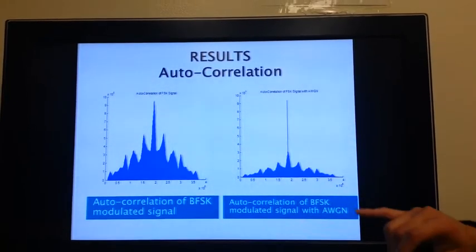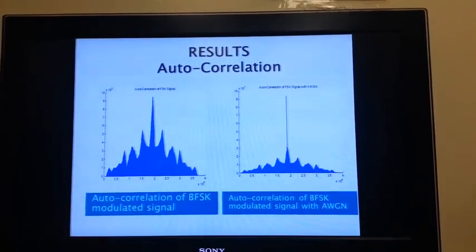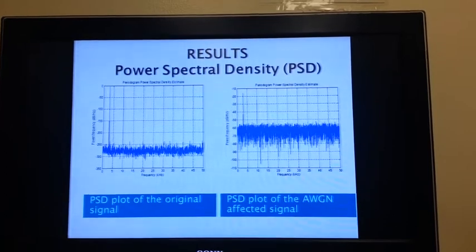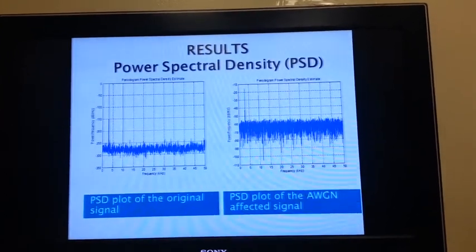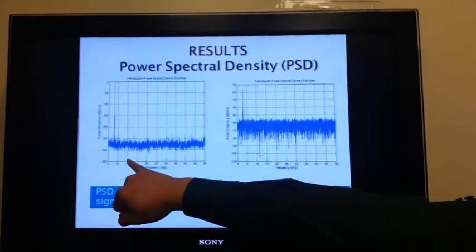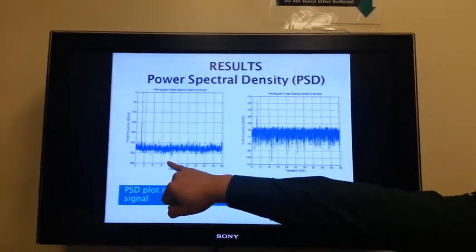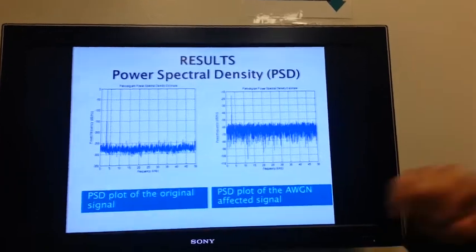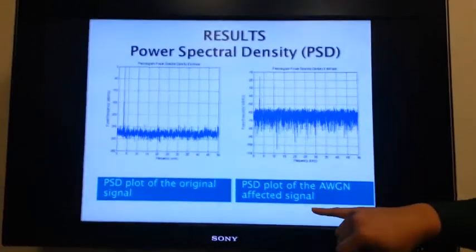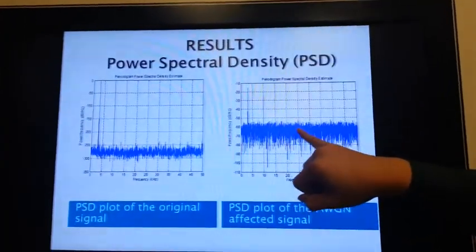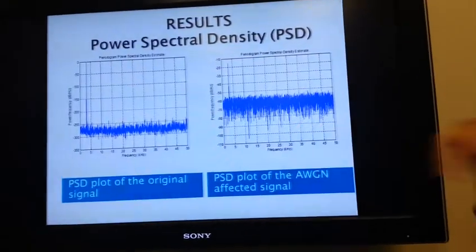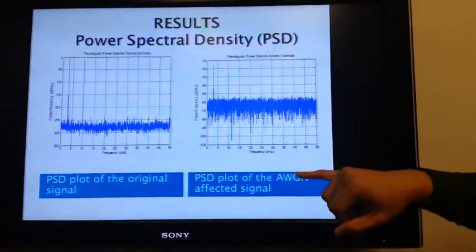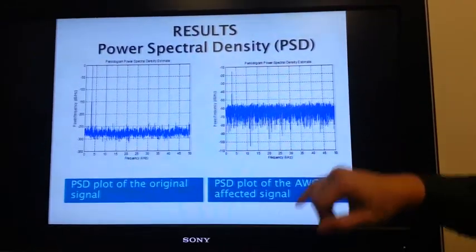Doing the Fourier transform of this autocorrelation, you will get the power spectral density. As you can see here, you can see the peaks at 3K and 10K. However, after the noise has been added, it's very difficult to see where they are, but here's a peak right here, those 2 peaks that have been mentioned before, and a lot of noise has affected it.